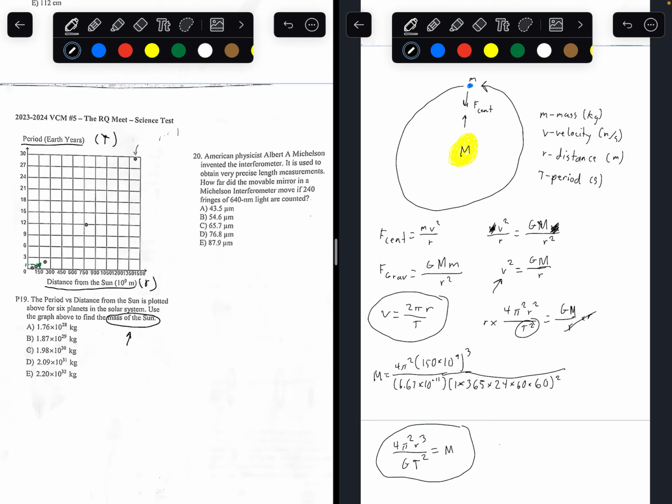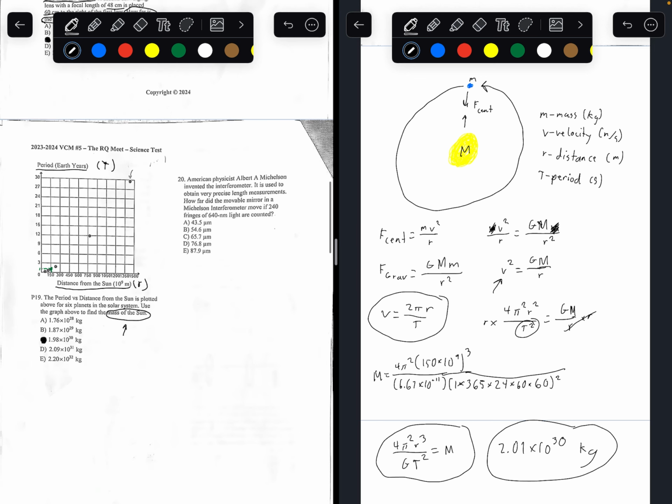You would get a final answer of 2.01 times 10 to the power of 30 kilograms. And we want to get the closest number to that. So the closest number will be C, 1.98 times 10 to the power of 30. So the answer to number 19 is going to be letter C.